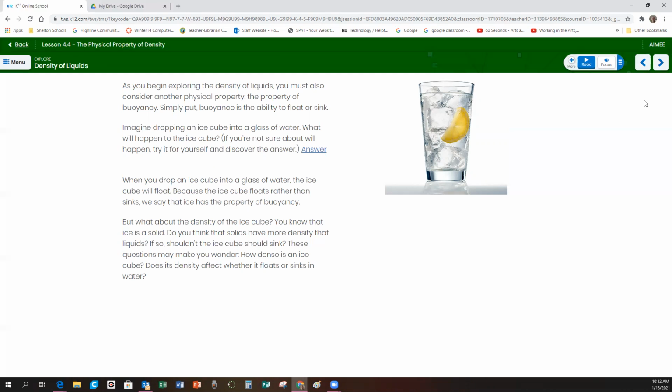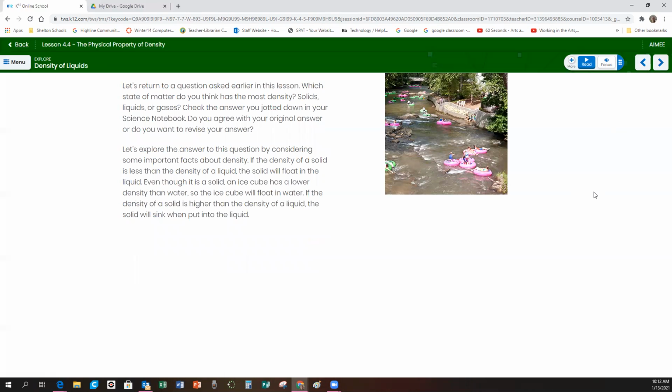Does its density affect whether it floats or sinks in water? Let's return to a question asked earlier in this lesson. Which state of matter do you think has the most density? Solids, liquids, or gases? Check the answer you jotted down in your science notebook. Do you agree with your original answer, or do you want to revise that answer?